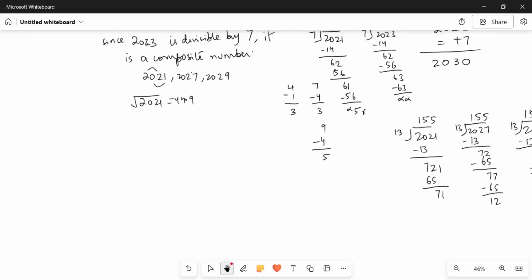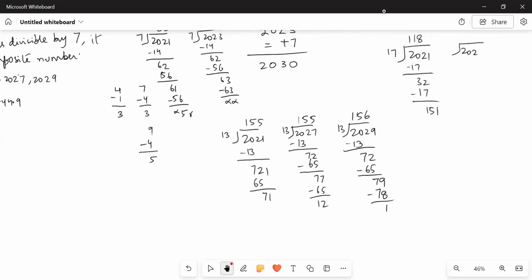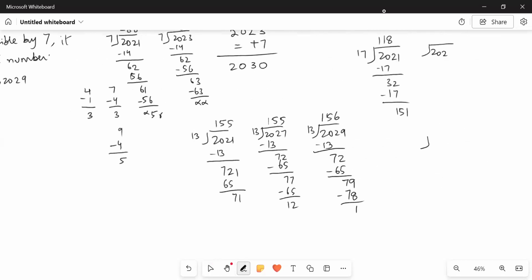Is 2021 divisible by 43 or not? It's a 4-digit number, and we have to find out if 202 is divisible by 43, or the number in the table of 43 closest to it. So we are going to multiply 43 by 4, because 4 fours are 16, close to 20.